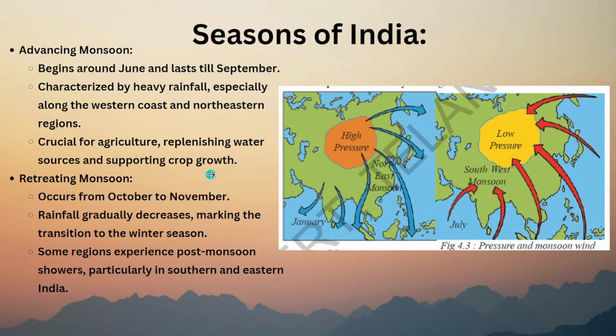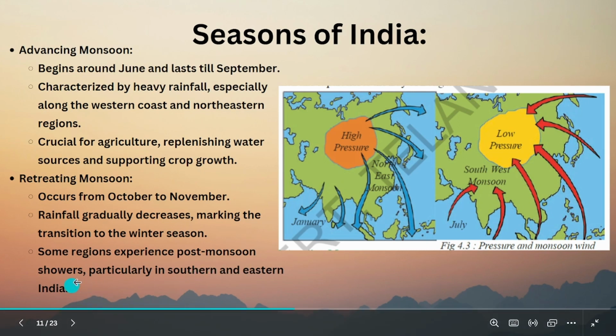We know this. Retreating monsoon means it comes again. It occurs from October to November. Rainfalls gradually decrease, marking the transition to the winter season. So this is what happens. This is a complex thing, but you understand it in a simpler way. Some regions experience post monsoon showers, particularly in southern and eastern India. See, even after the monsoon completes in September, some regions have some more rainfall due to these winds.